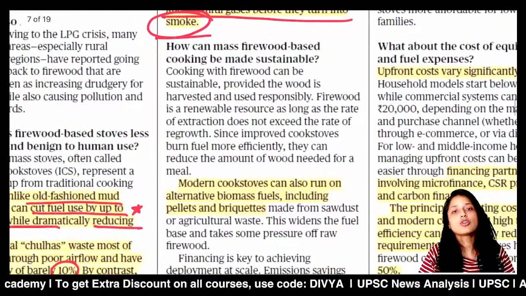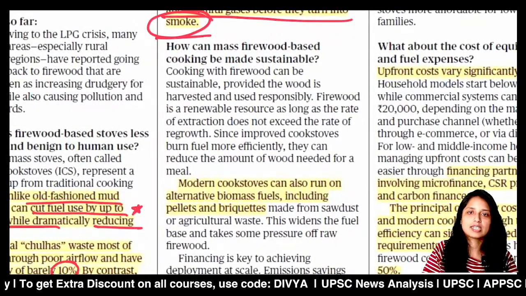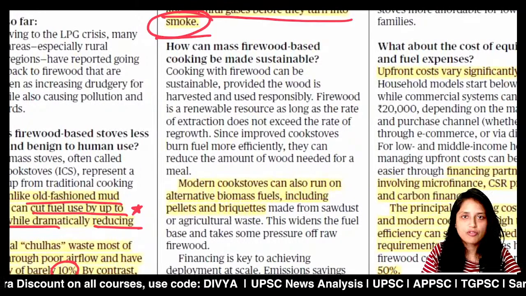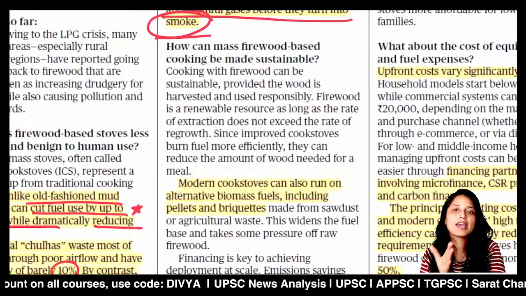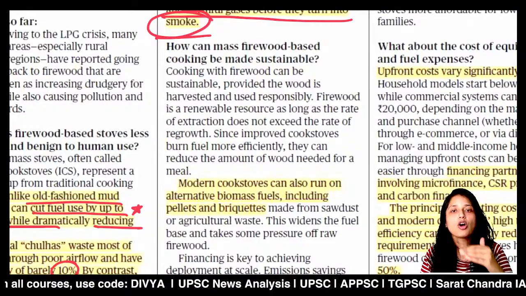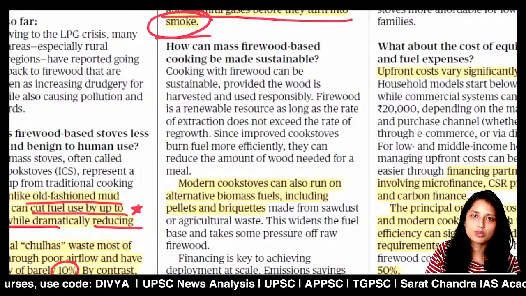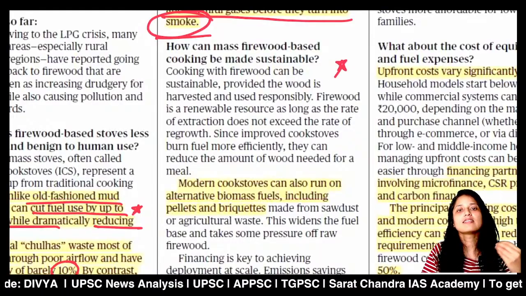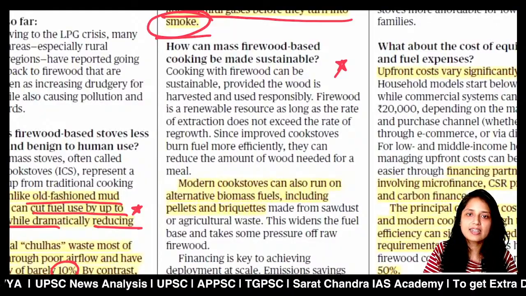Now, the article is talking about how you can make it more sustainable. First of all, firewood is also a renewable source of energy, provided that you use firewood to a small percentage so that trees can renew the wood in their trunk. So the first important thing is that it is a renewable source, so it is already sustainable.